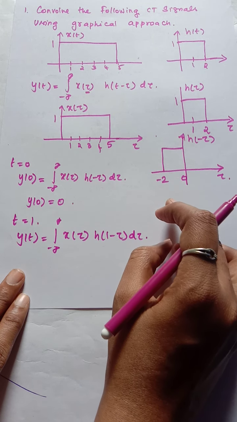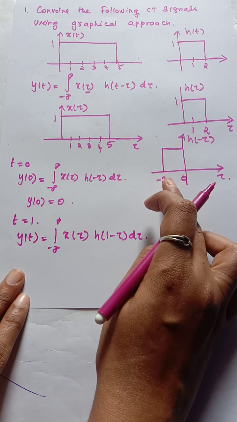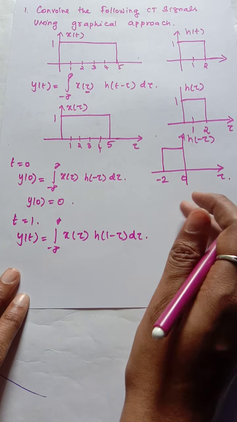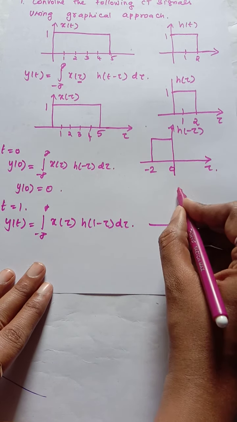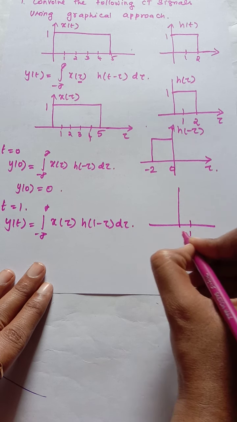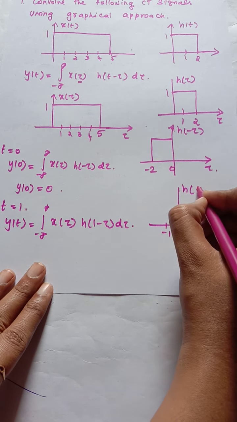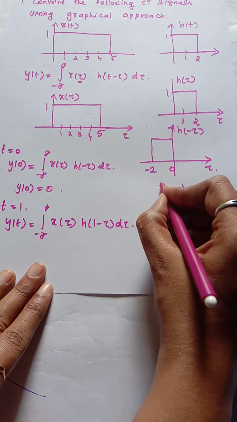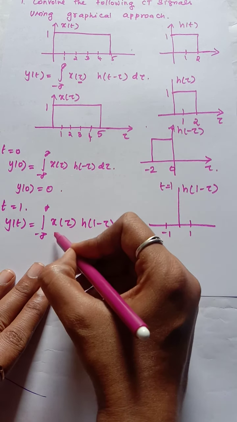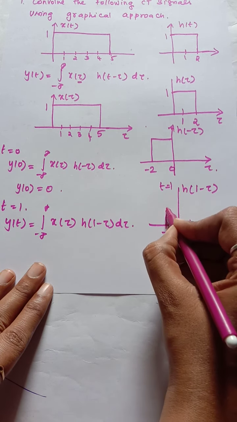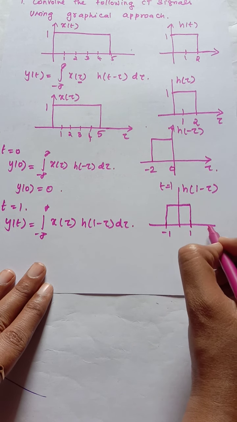Now I need to shift this signal towards the right. So this signal h of 1 minus tau, at t equal to 1, will become like this.